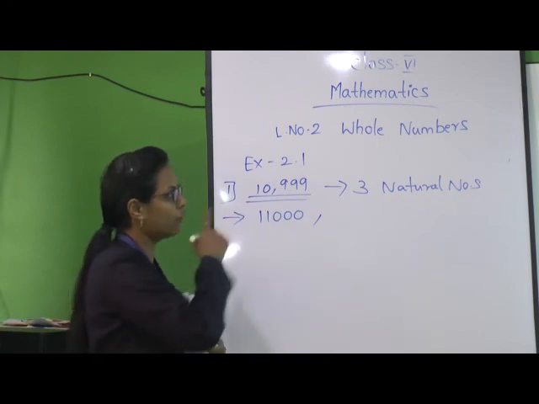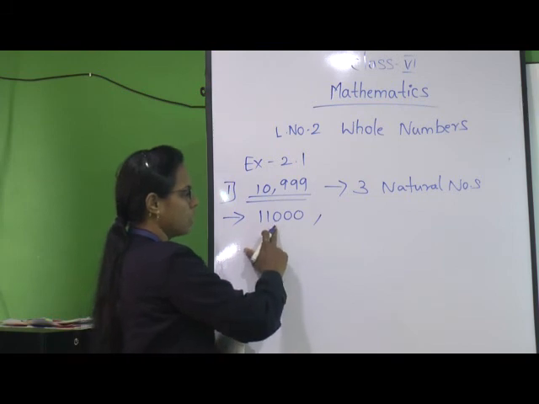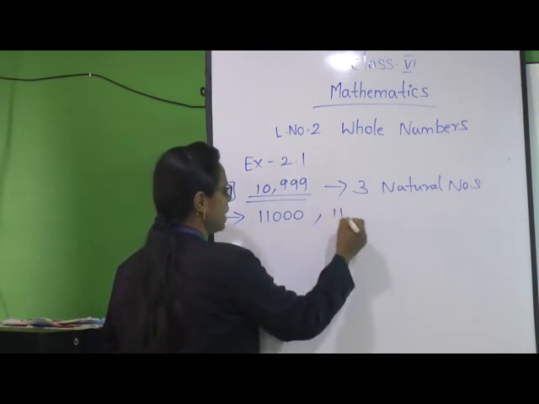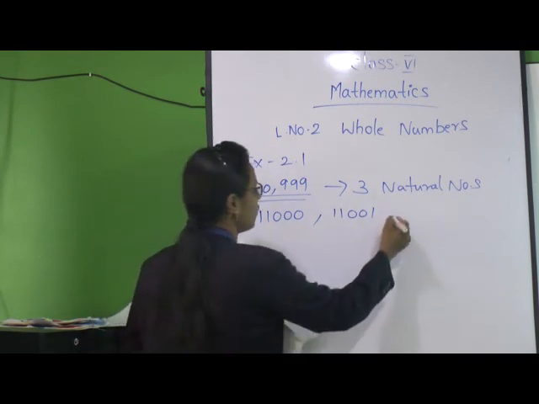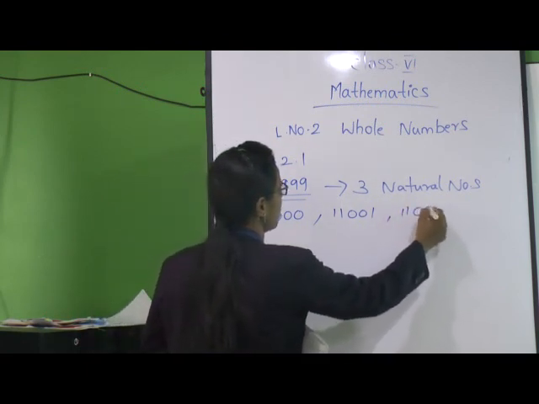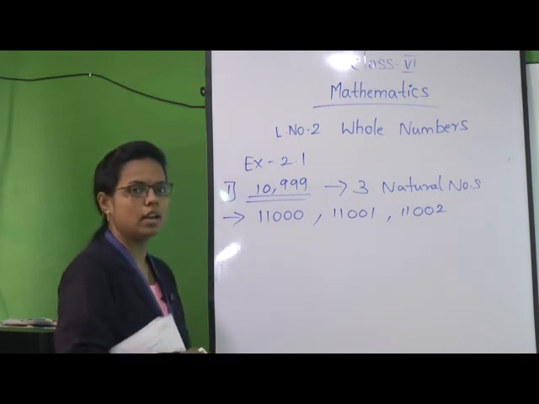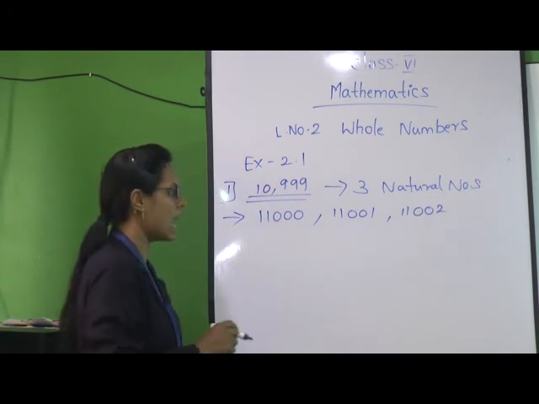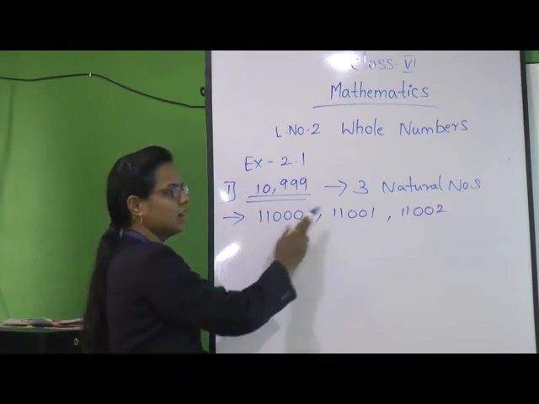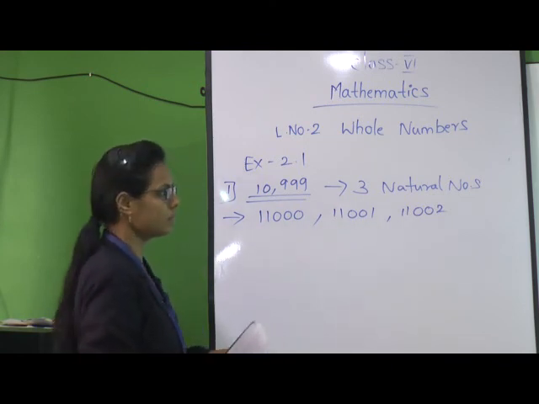After this, again plus 1, it becomes 11,001. And one more number we have to find. It becomes 11,002. So the next 3 natural numbers after 10,999 are 11,000, 11,001 and 11,002.